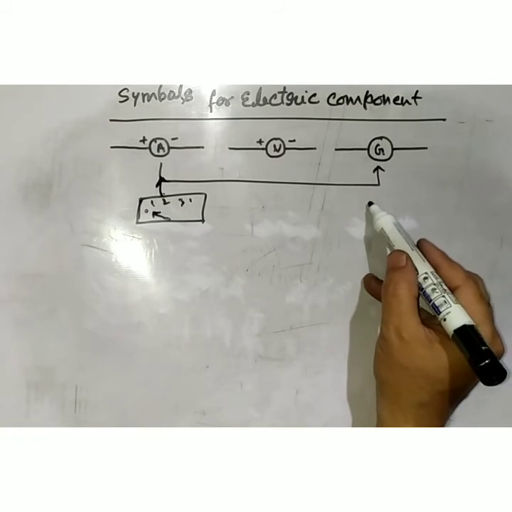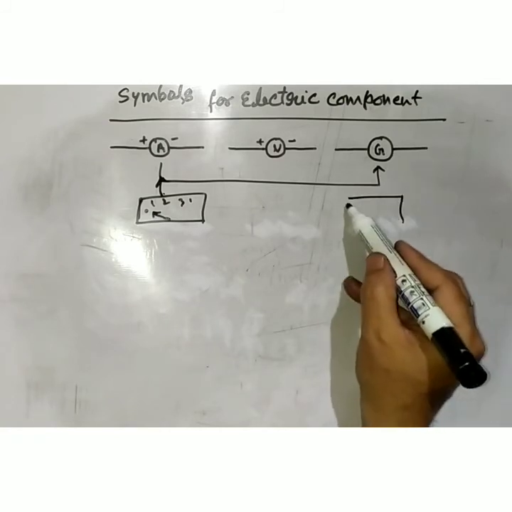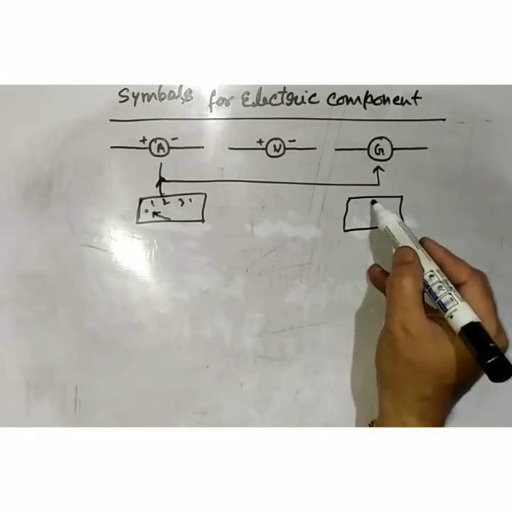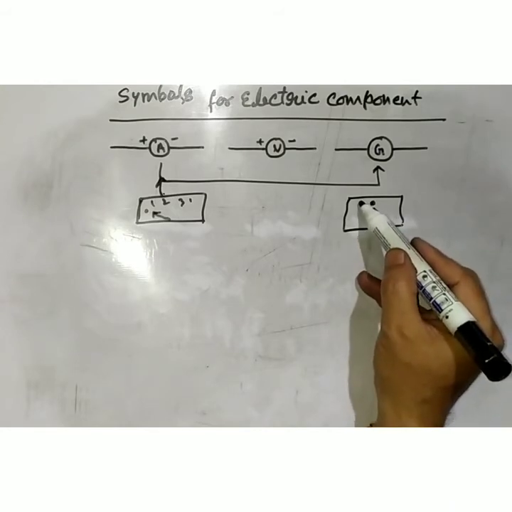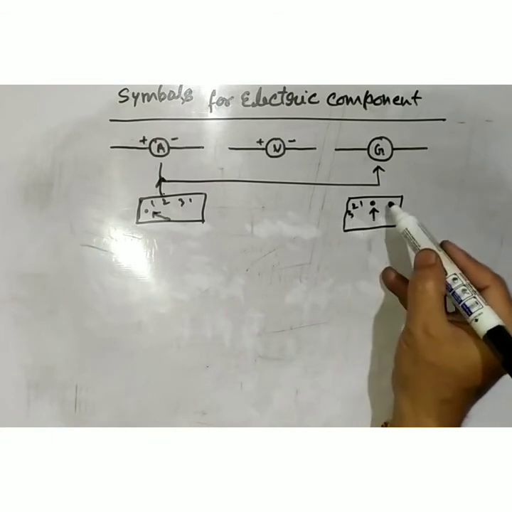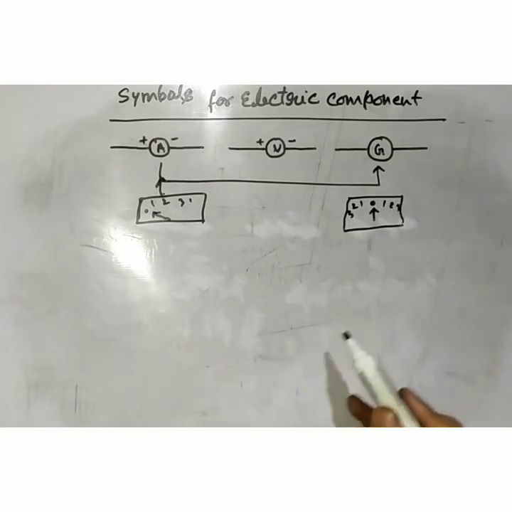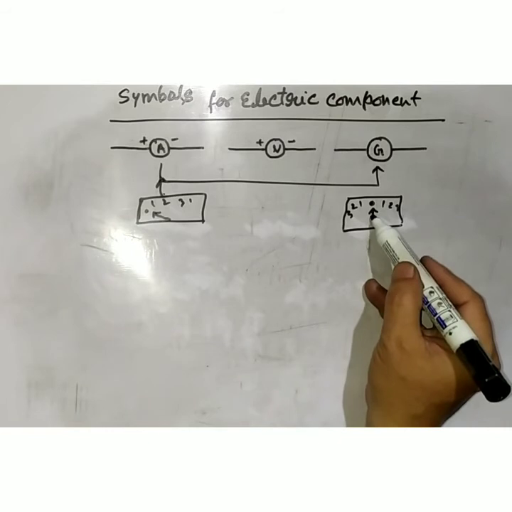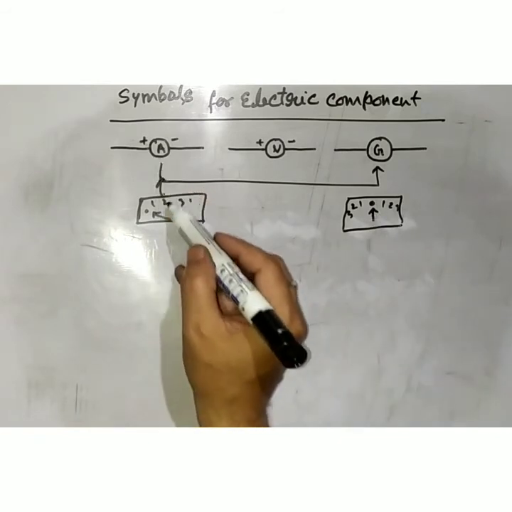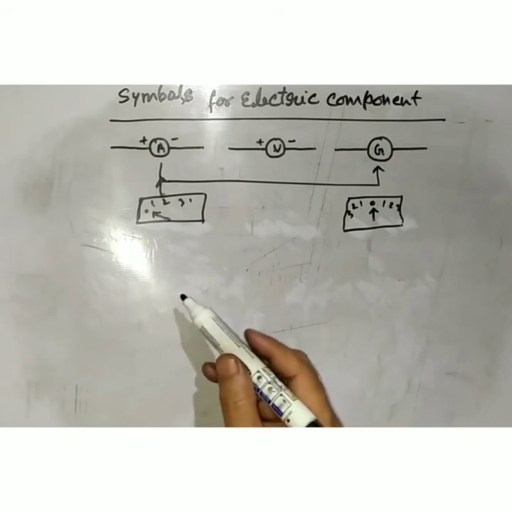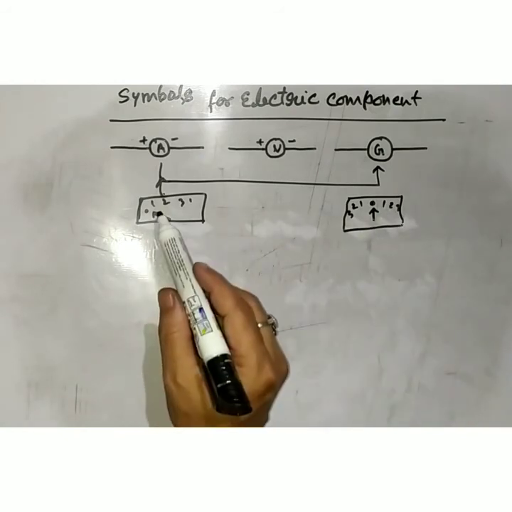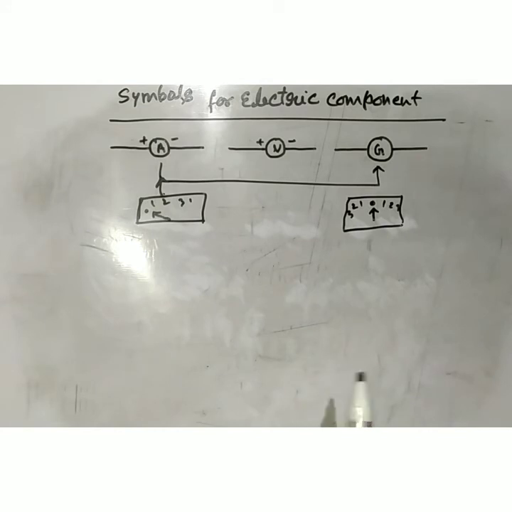And in the galvanometer, 0 is at the center, and the needle is always in the middle, and the numbering is 1, 2, 3 here, and 1, 2, 3 here. So in the galvanometer the needle is at the center, whereas in the ammeter the needle is on the left hand side. So it is the difference between the ammeter and galvanometer. We can identify both of them by physical appearance.